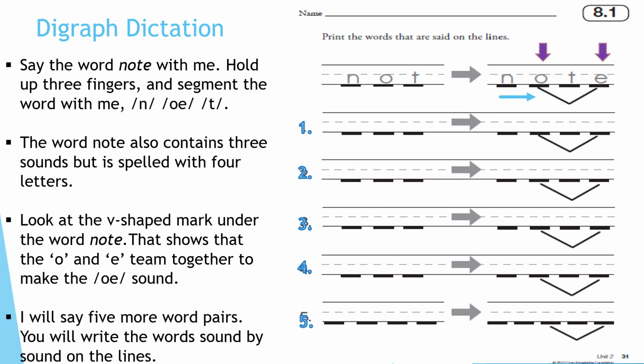Slop. S, L, O, P. Slop. Alakazam. Add your magic E. Your new word is slope. Very good. I hope you used your neatest handwriting.